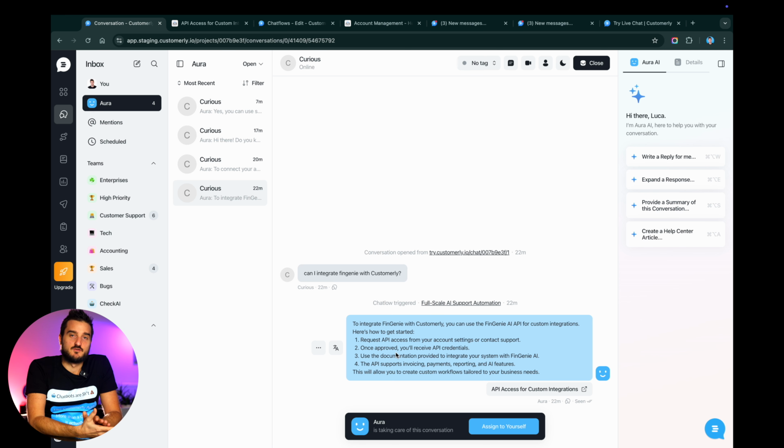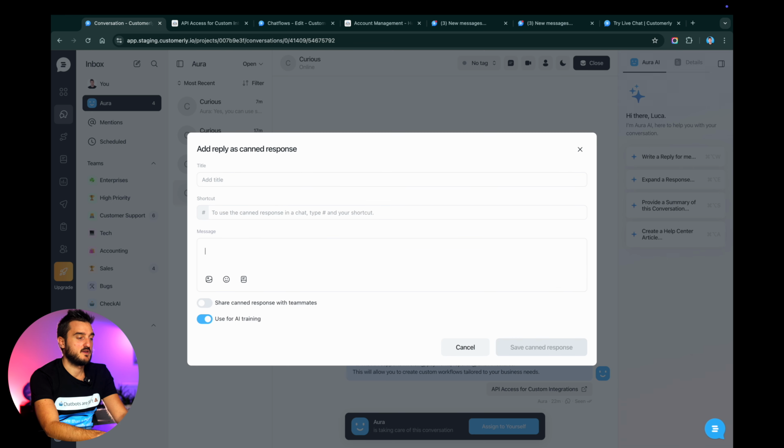It might be right, it might be correct, but in this case, if you don't integrate with Customerly or there is not such a thing, you can put it down into a knowledge-based article or a candid response. We do, for example, have a candid response with specific things that are asked for a specific integration. So if Customerly is not an integration yet, what we would do is write down a candid response to say we currently don't integrate with XYZ. You can suggest the integration on our roadmap, for example, or on our idea. So this is how you would do it.